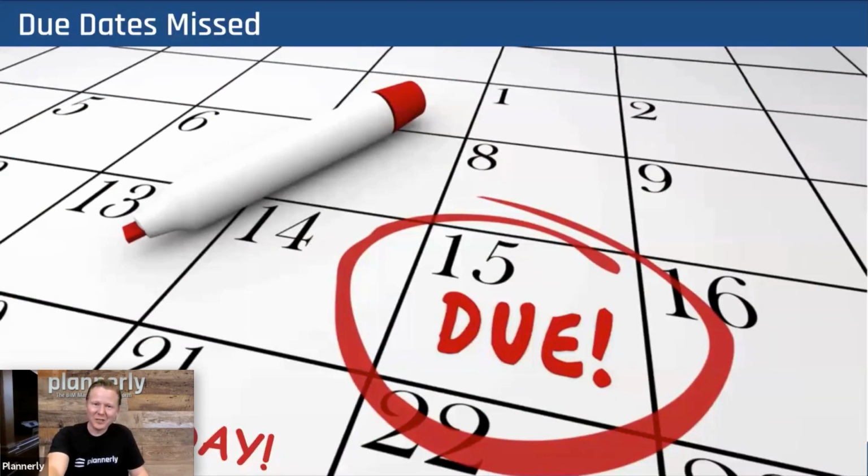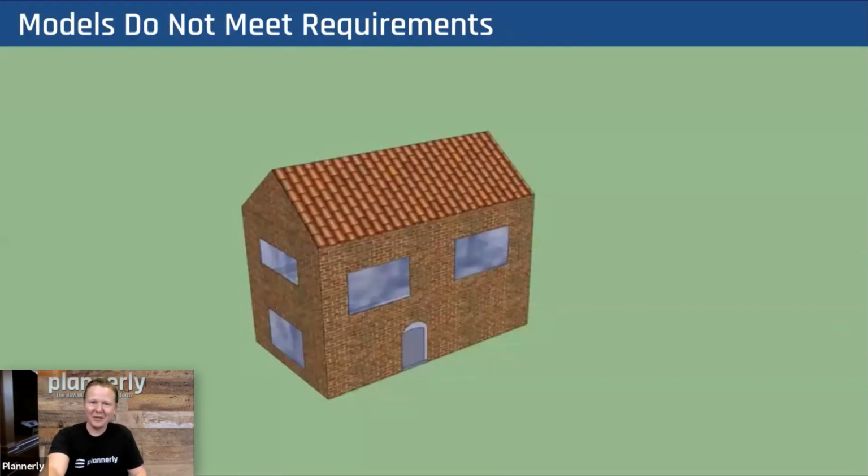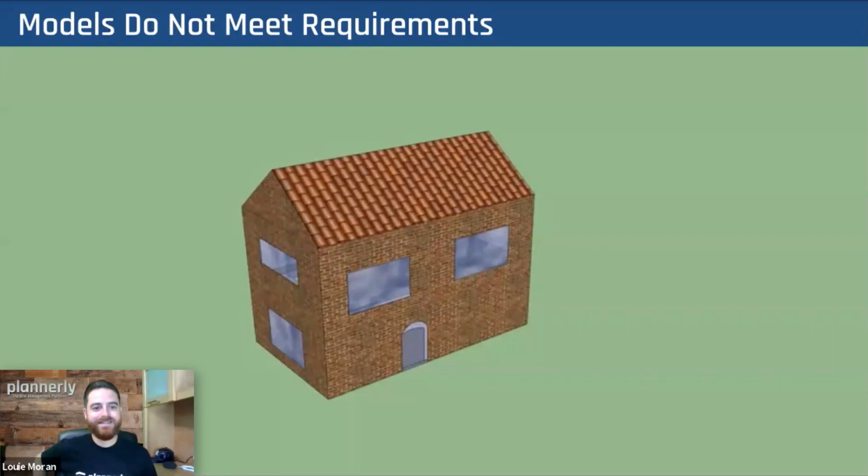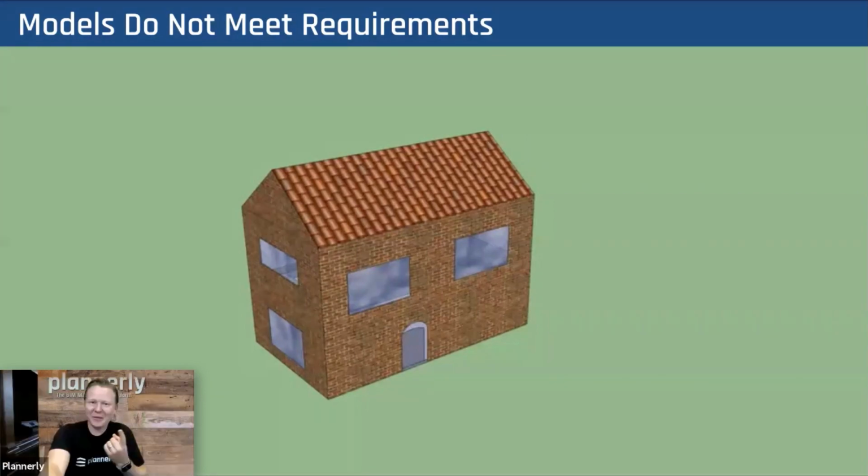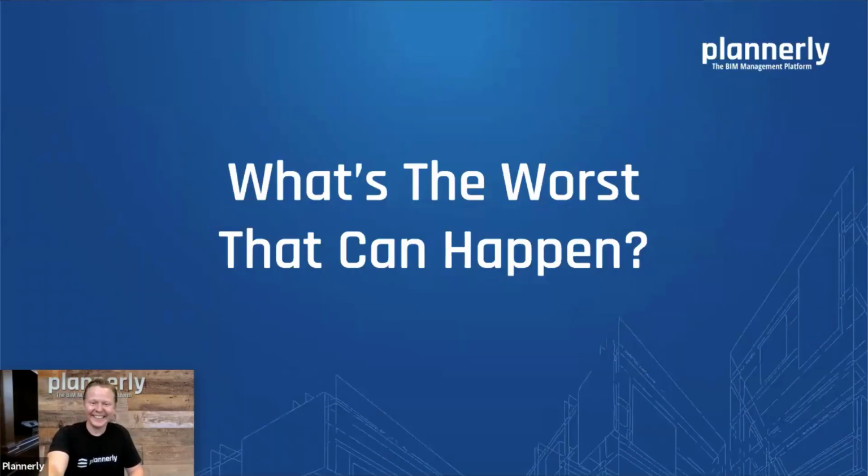So unfortunately, the deliverable is late, and a lot of the time those deliverables do not meet the requirements that have been set. Yeah, it's certainly something we didn't expect to receive as a client. They always expect some great, very AR, VR ready model. And what's wrong with this? It's fine. It's a brick building.